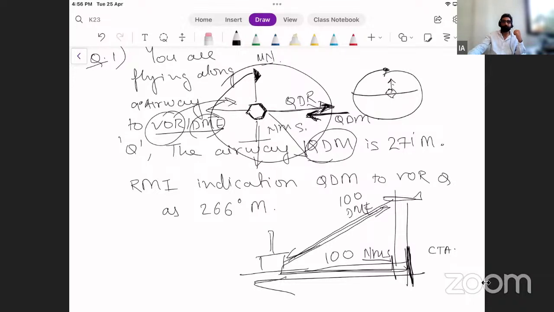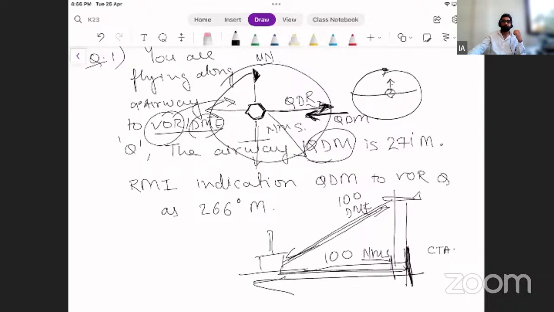Bolo, bolo. Sir, 270. Victor Tango Papa Romeo Tango. 270, correct. That is QDM. This is the first level of understanding we need to have. Now look at the QDR, where I've written QDR, and tell me, what is the directional heading of QDR?